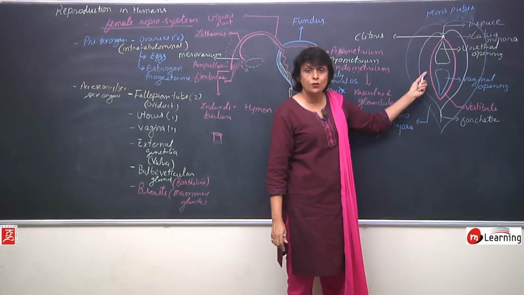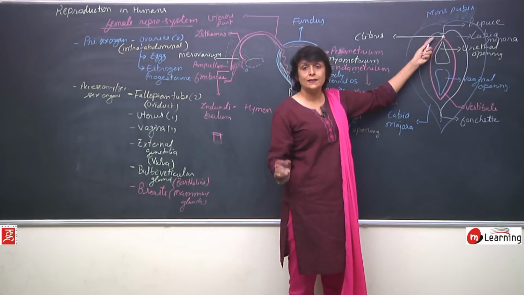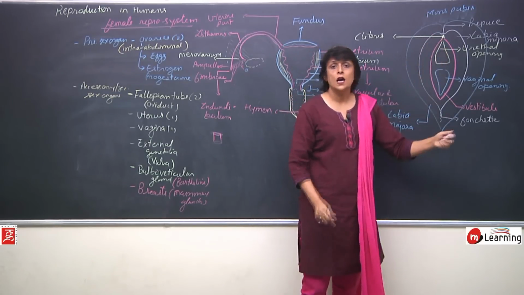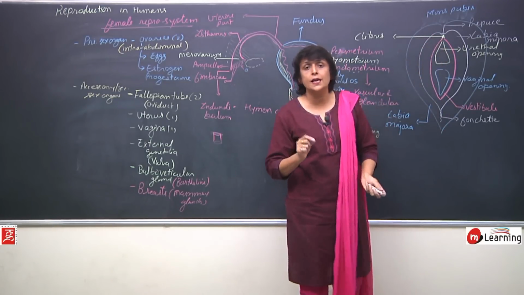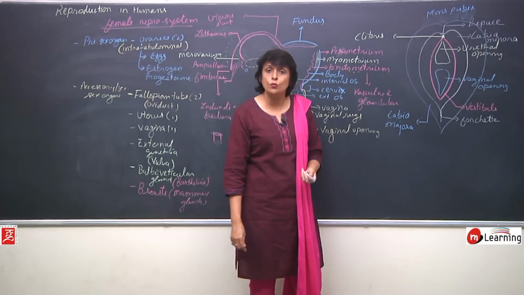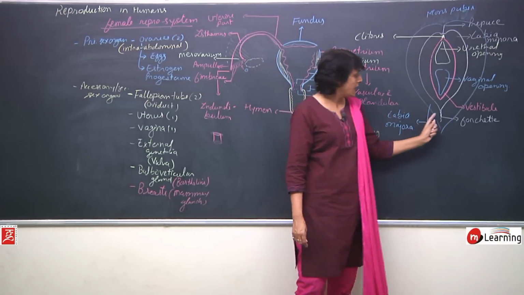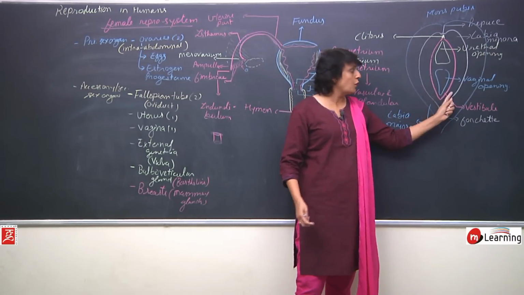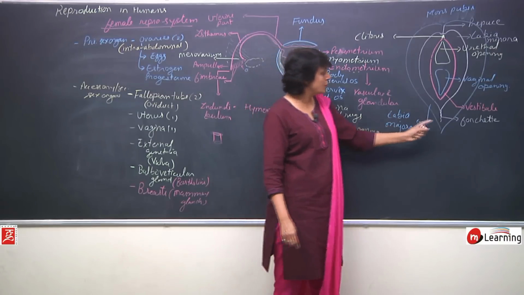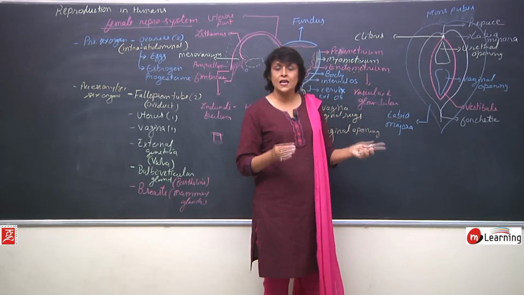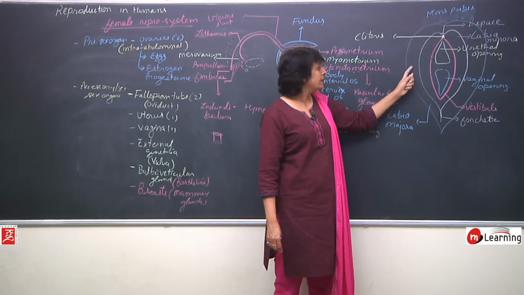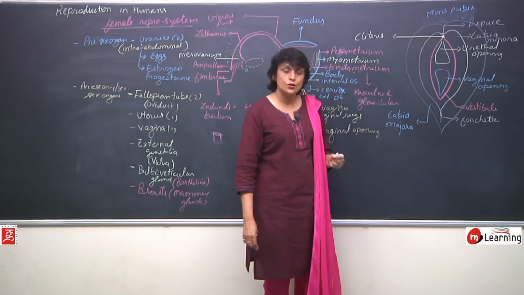These are called labia minora. At the anterior end, when they fuse, there is a loose skin which is known as prepuce. It covers a small triangular erectile tissue called clitoris, non-functional in case of females, but it is homologous to penis of males. On the posterior side, these two folds, that is labia minora, they fuse to form an irregular junction which is called fourchette. On either side of these minora, again there is a fold which is called labia majora, and these labia majora are homologous to scrotum.